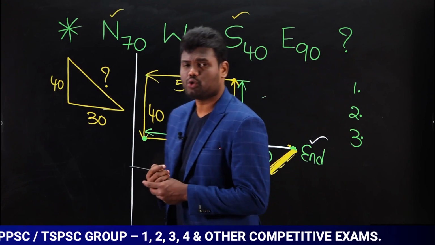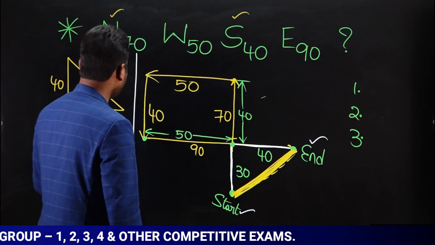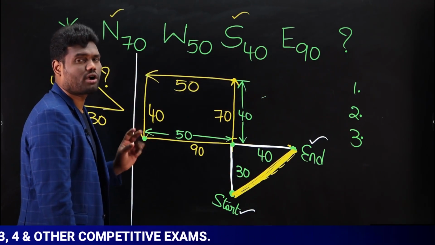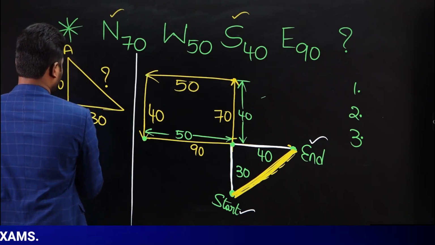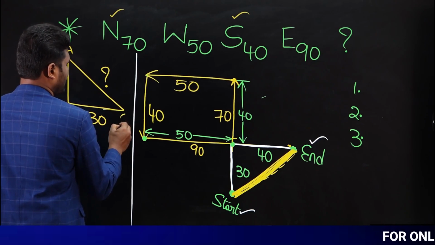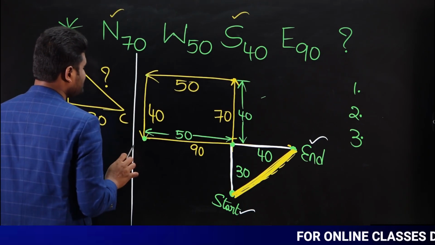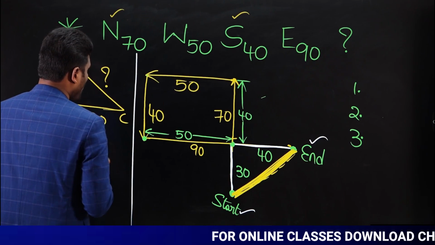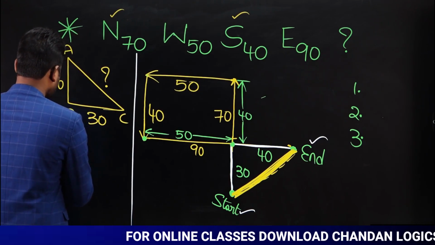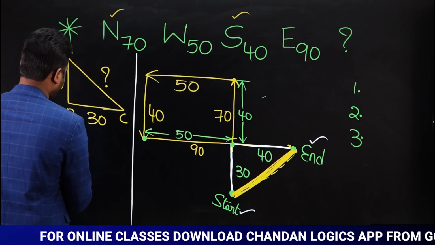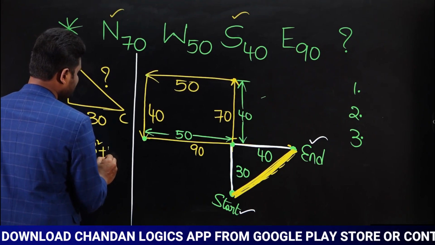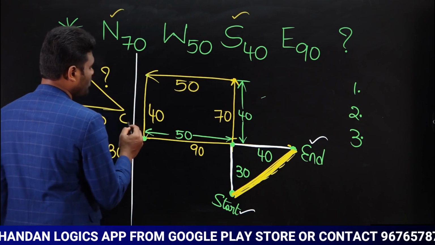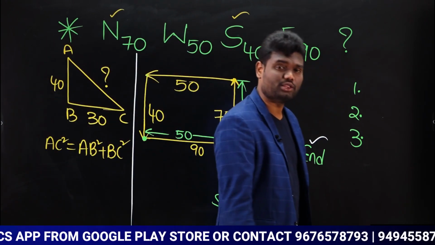Now you know how to calculate this. Already we have learned in our childhood. Yes, Pythagoras theorem. Yes or no? You have learned Pythagoras theorem. This is A, this is B, this is C. Now if you need to calculate the AC value, you use Pythagoras theorem. What does Pythagoras theorem say? Pythagoras theorem says AC square is equal to AB square plus BC square. Yes or no? This is what we have learned in our 10th standard, Pythagoras theorem.